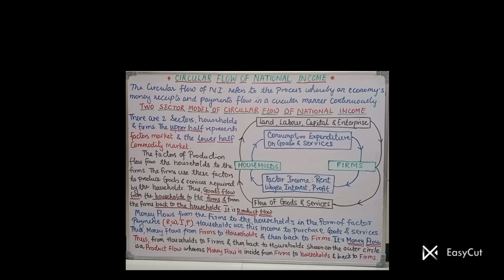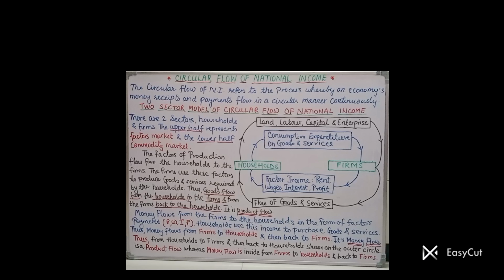Now let us see it in economics terms. The circular flow of national income refers to the process whereby an economy's money receipts and payments flow in a circular manner continuously. Now why continuously? It flows continuously because, as we know, human wants are unlimited and hence production is continuous, and due to this production the factors as well as the money keep on flowing continuously in the economy.